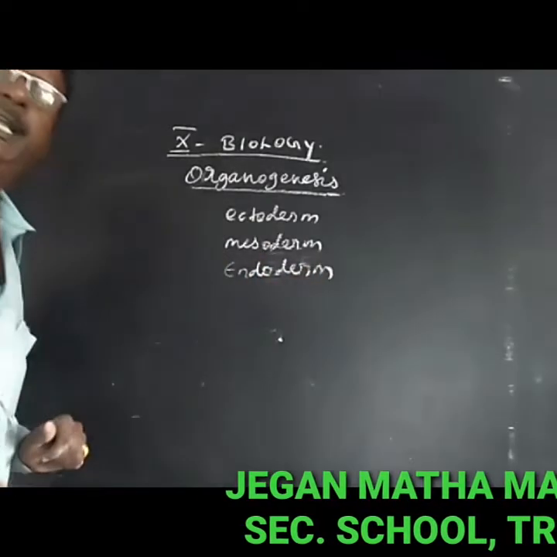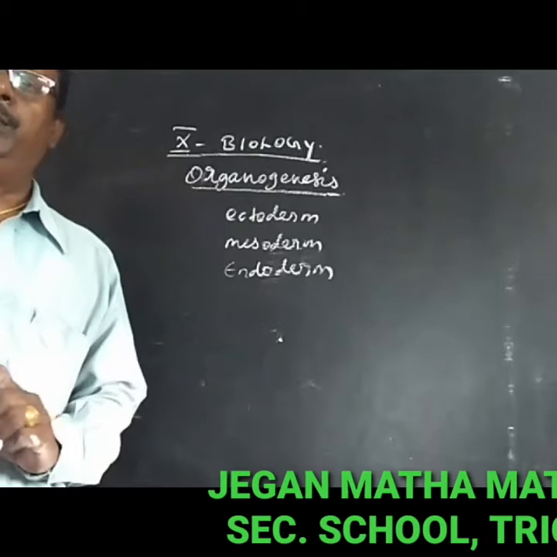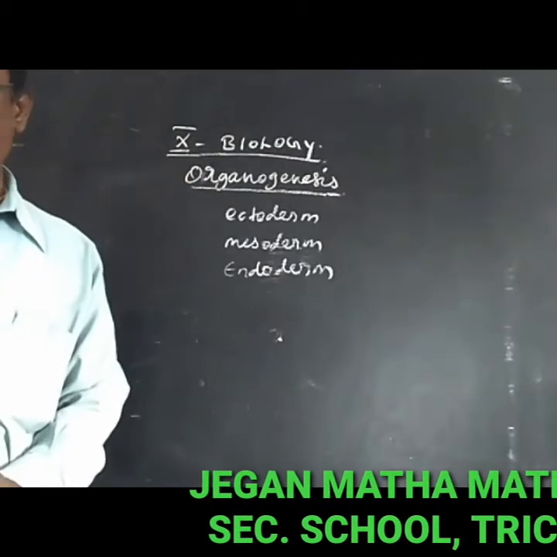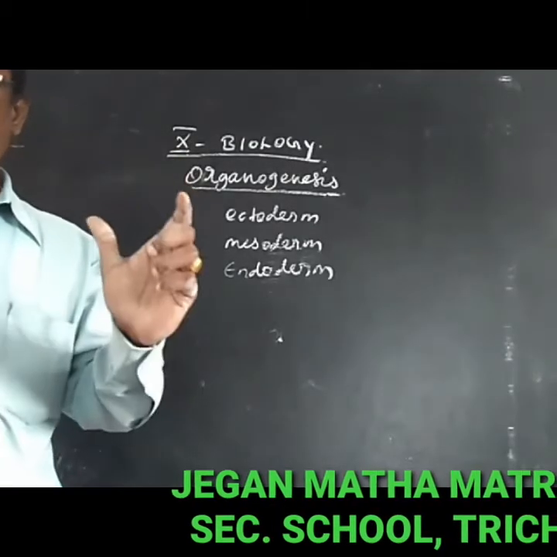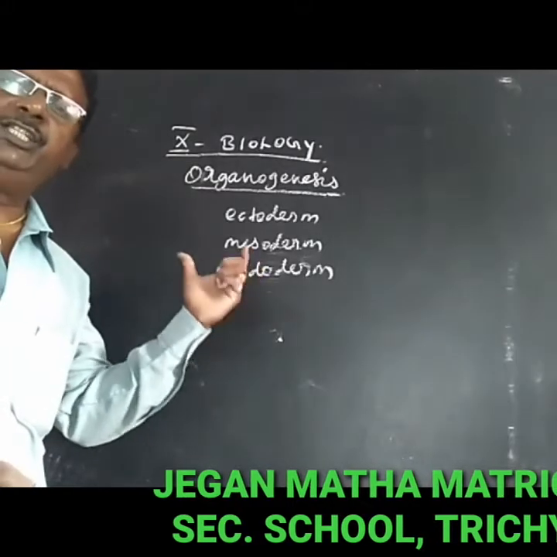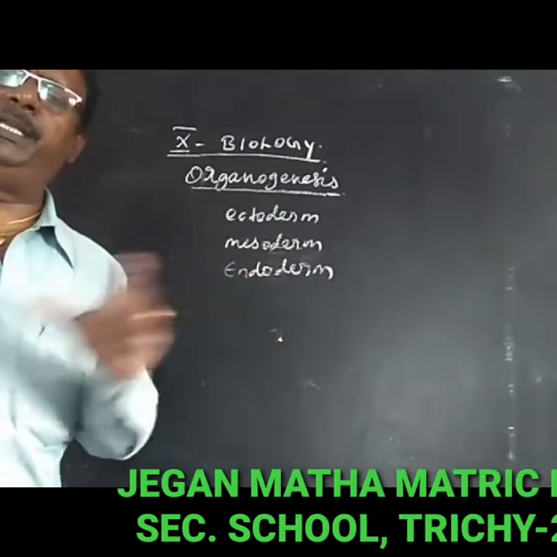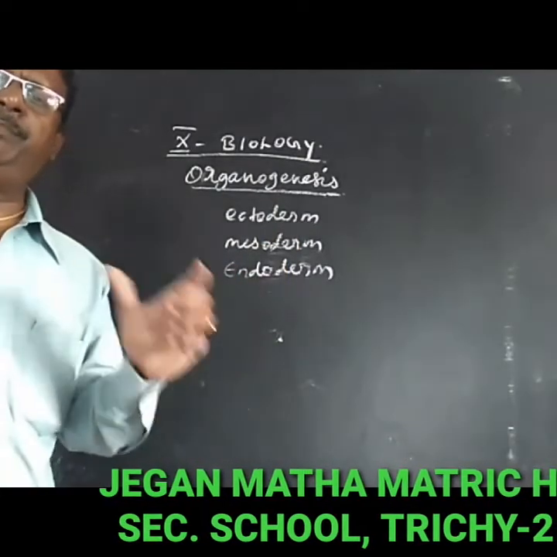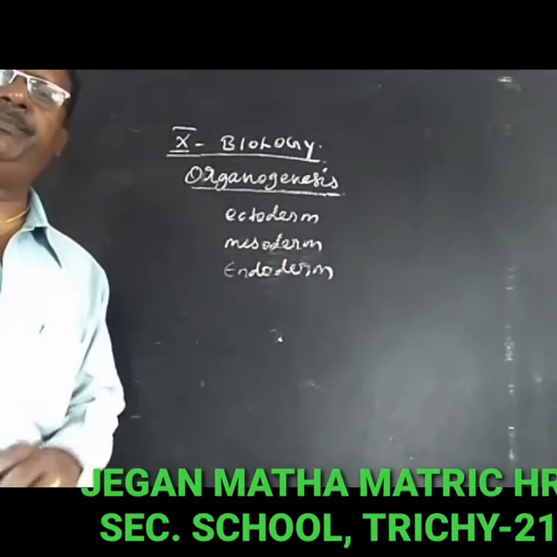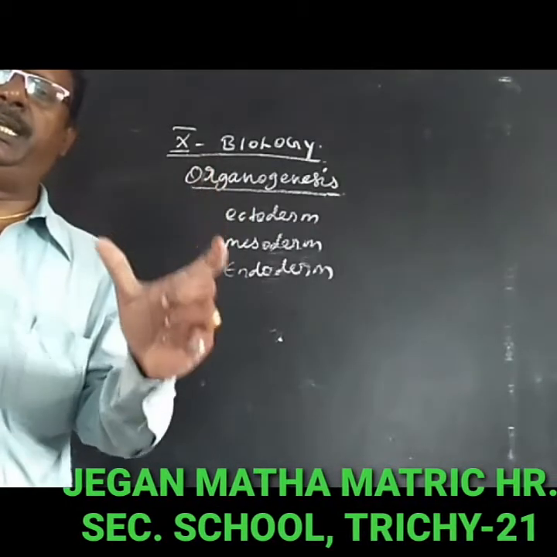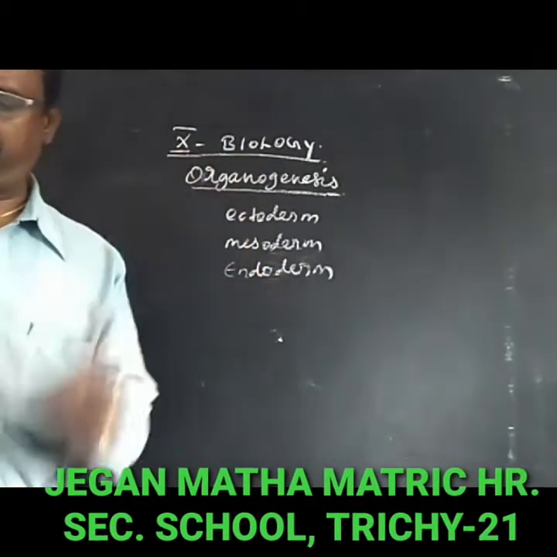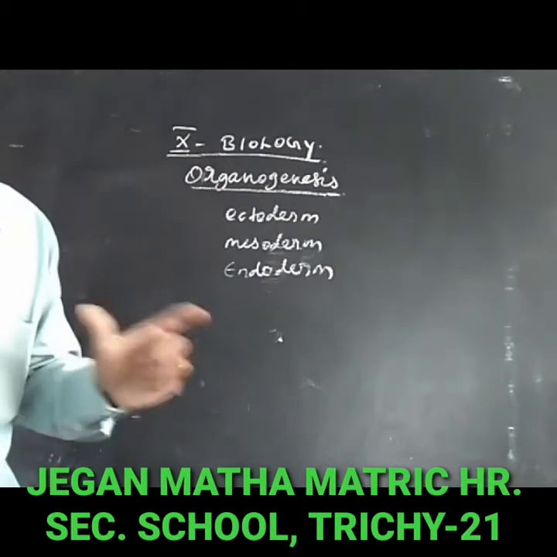So all the organs of the human body are developed from these three germ layers. This process is called organogenesis. So that is embryonic development.